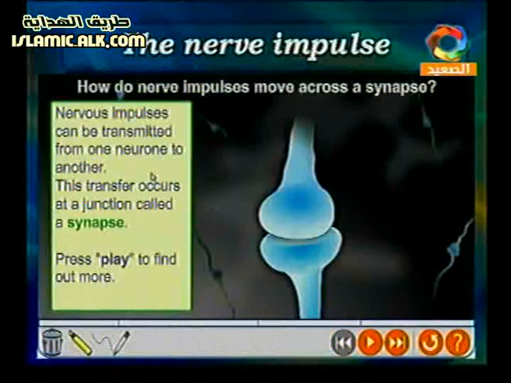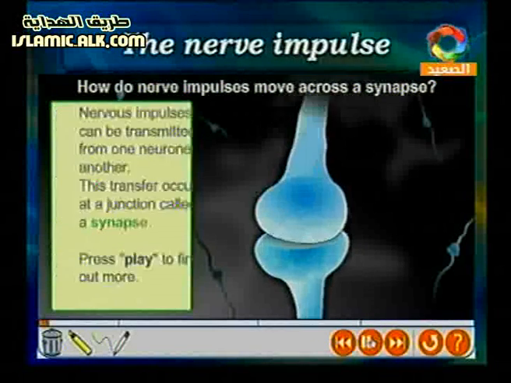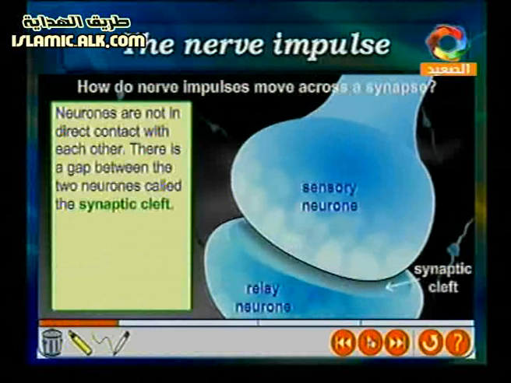Click play to learn about the impulses here. Impulse means that the nerves, or neurons, are not in direct contact with each other. There is a gap between them. So the neurons are called the